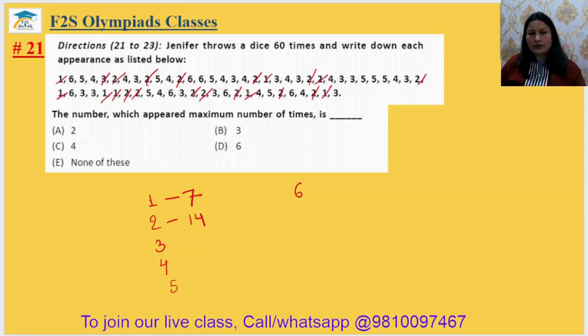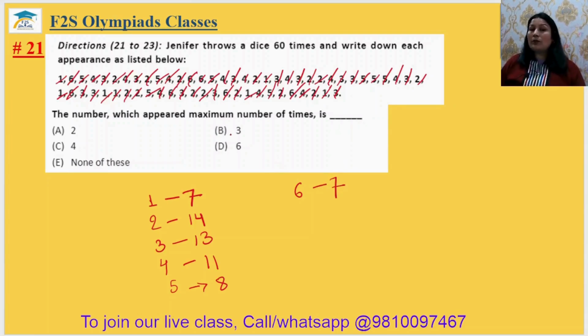Now 3 appears 1 2 3 4 5 6 7 8 9 10 11 12 13 times. ठीक है, 4 appears 1 2 3 4 5 6 7 8 9 10 11 times. ओके, अब चलो 5 की बारी आ गई। 5 काउंट कर लेते हैं। 1 2 3 4 5 6 7 8 times. 5 appears 8 times. Now 6: 1 2 3 4 5 6 7 times.